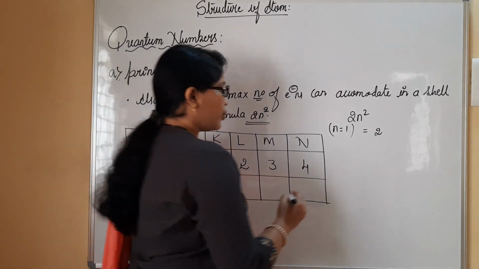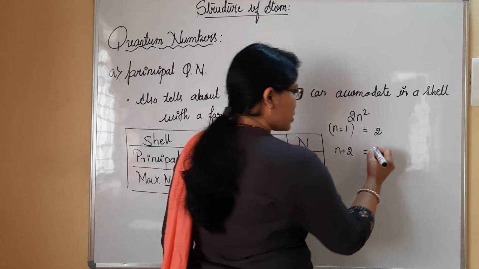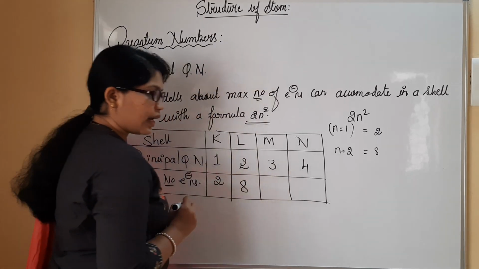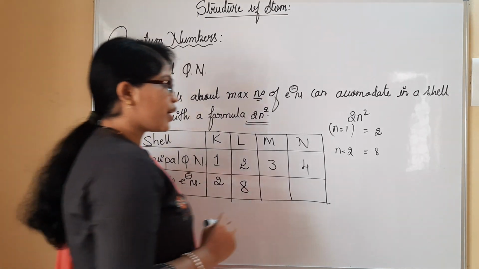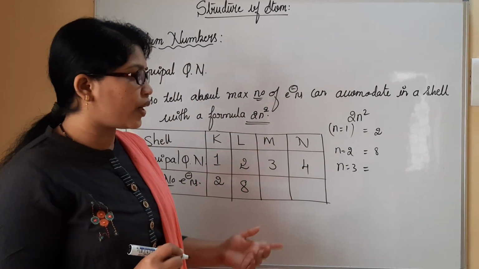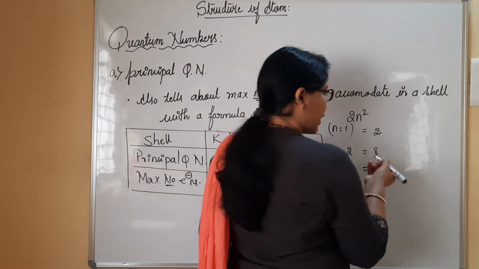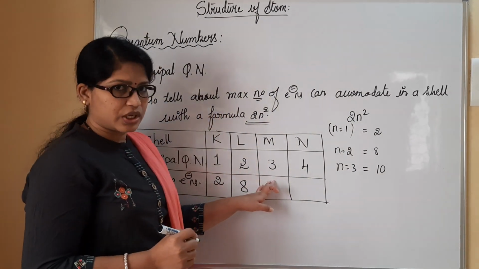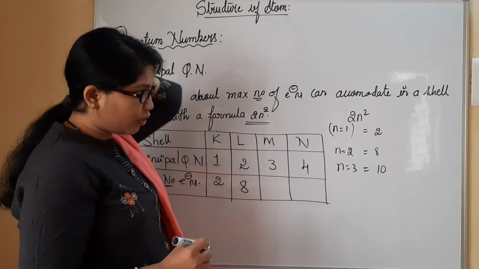Getting? Likewise you can do for n value 2 also. How much will you get? 2 square is 4, 2 fours are 8. So when you consider n value 2, at the maximum you will get 8 electrons, which you can fill in the L shell. Likewise you can consider n equal to 3. Then 3 square is 9, plus 2, that is 10 electrons can be accommodated in the M shell. Getting or no? So like this we will be doing. This is all about the filling of electrons.